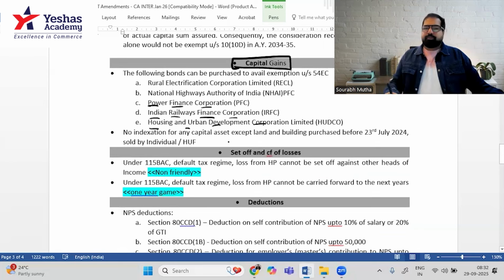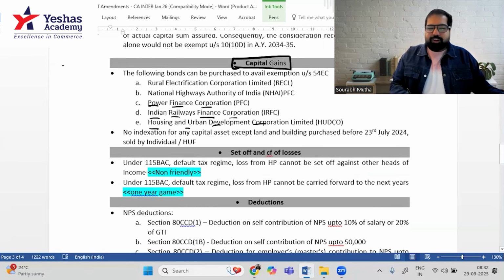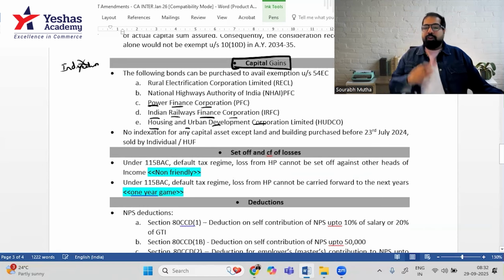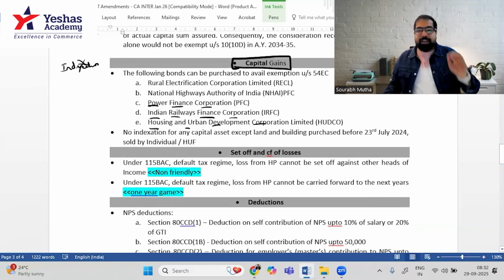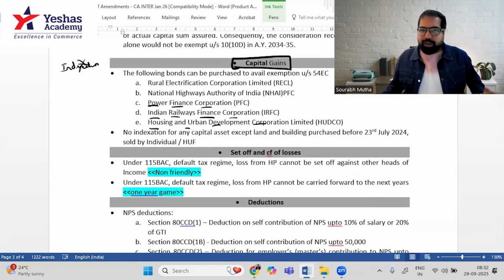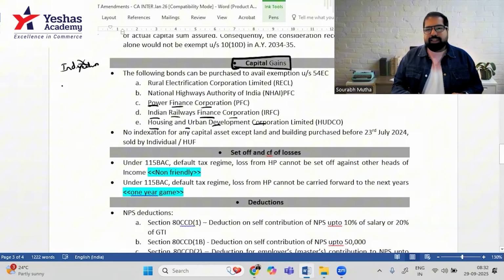Perfect. We move ahead. Guys, in capital gain, there is a concept called indexation, but thankfully that indexation concept is now out of the window. They've taken it, made it into a ball and thrown it out of the window, saying we don't want this indexation concept. As a student, it's a great thing that there is no indexation. But only in one case there is indexation. So which is the case where there is indexation?